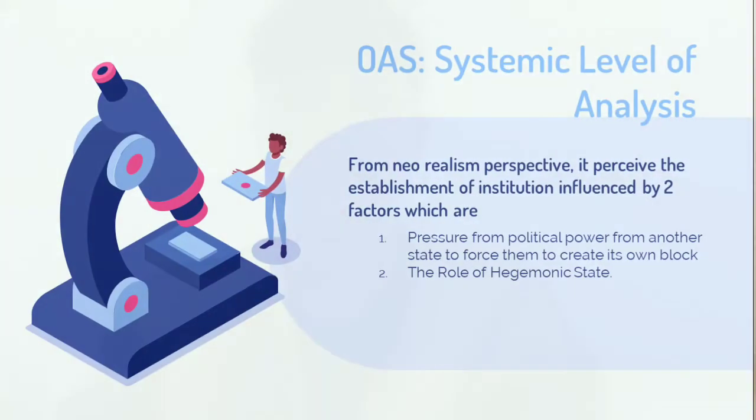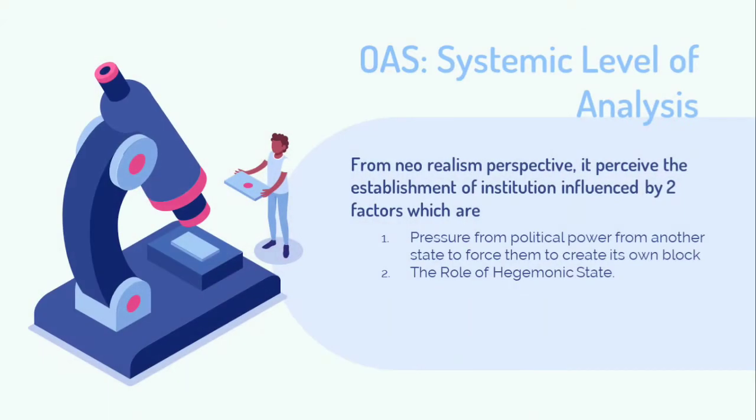Now we proceed to the analysis part. In this section, we are going to analyze the Organization of American States at the systemic level, utilizing the neo-realism perspective. As we have mentioned before, the neo-realism perspective perceives the establishment of institutions as influenced by two factors. The first one is the pressure from external political power, and the second one is the role of the hegemonic state.